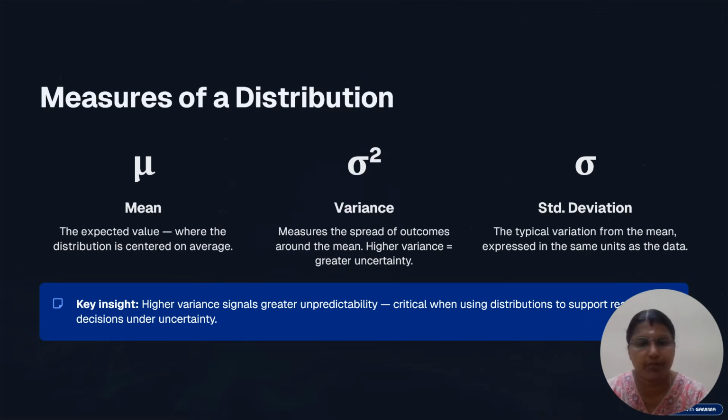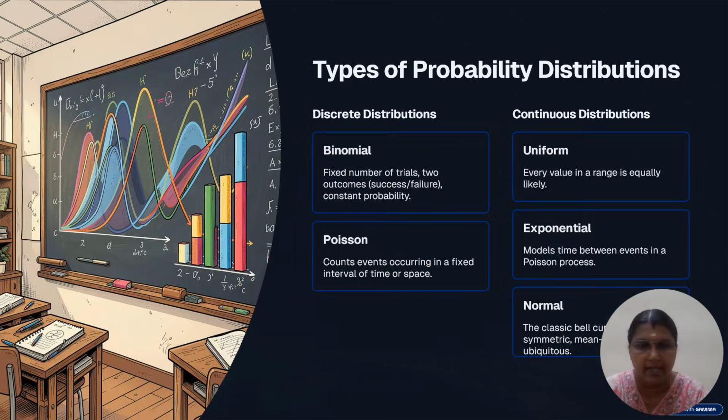Measurement of the distributions. Here we use mu, sigma square and sigma. Mu is the mean, that is the expected value, where the distribution is centered on the average value. Sigma square is the variance, which measures the spread of outcomes around the mean. Sigma is the standard deviation, the typical variation from the mean expressed in the same units as the given data.